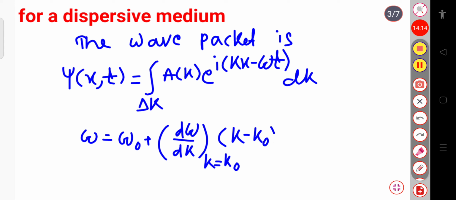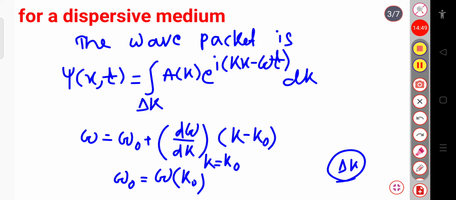Okay, you can see that d omega and k minus k naught have the same dimension, so they will get cancelled, and this will be omega naught plus d omega. So finally this equation is dimensionally correct. This omega naught is nothing but omega of k naught, where k naught is the fixed value of k within the region delta k.